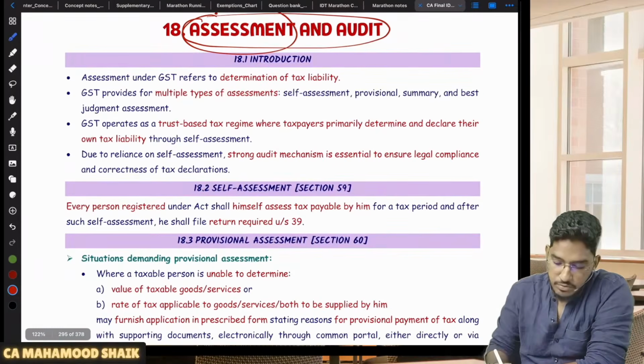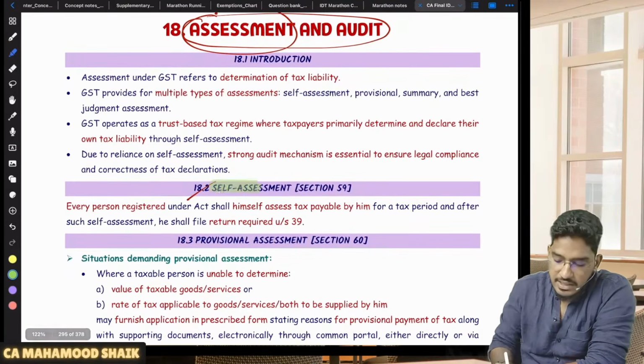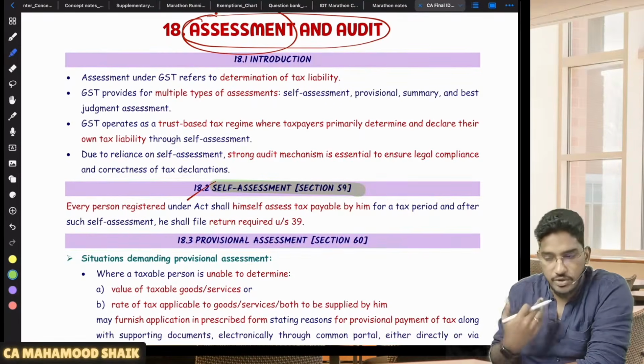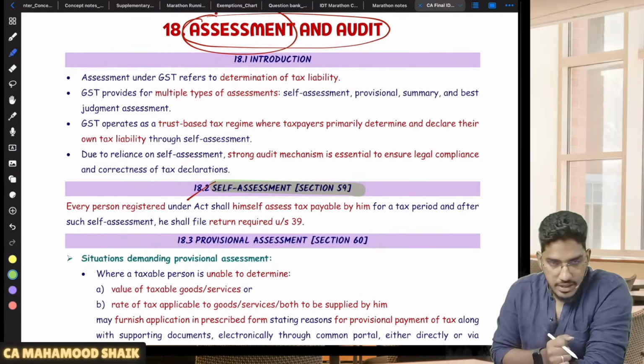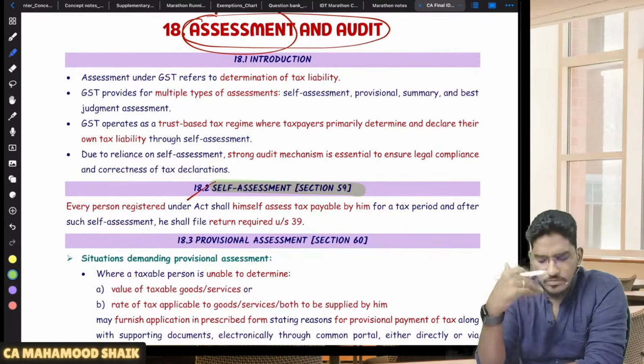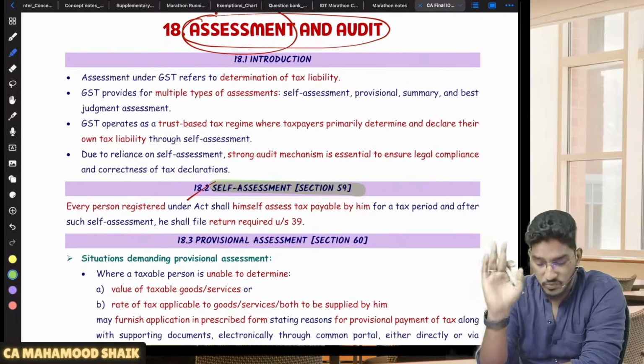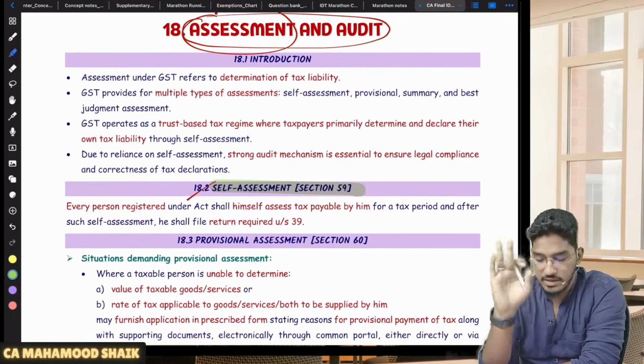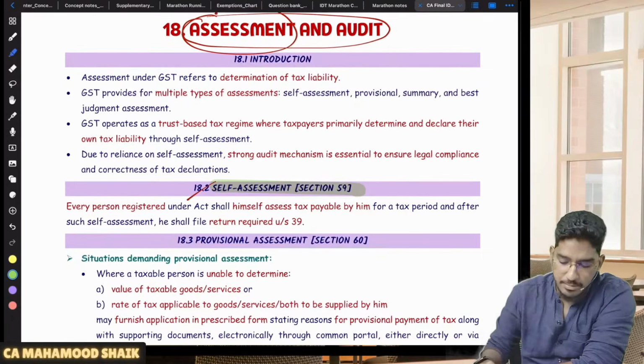So one of the most common assessments which everybody does is self-assessment. That means you calculate your liability on your own. You declare what ITC you are eligible for, how much amount you are required to pay in cash, so cash deposit, electronic cash ledger adjustments. Mostly this is what many people do. Self-assessment, 99% of the cases this will happen.